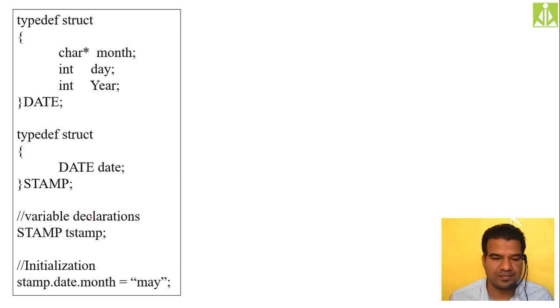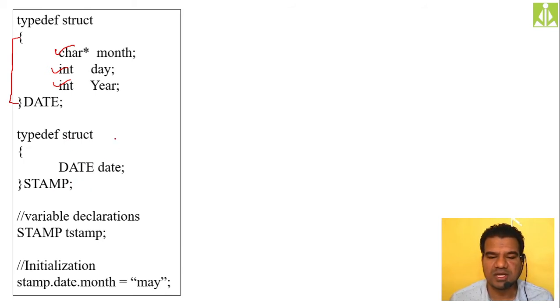See over here, when I'm creating date, I'm taking my month as a character pointer. Character star means character pointer. Month I'm taking as a character pointer, and day and year I'm taking as integers. This is my date structure. From here to here, this is my date structure. Then I'm declaring, yes, only one I'm taking.